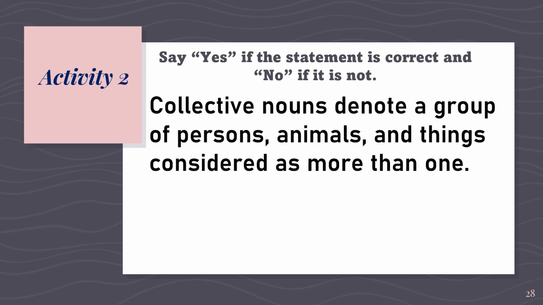Okay, so the answer of course is no. Collective nouns denote a group of persons, animals, and things considered as one. That is why when you use collective nouns as your subjects in your sentences, you must use singular verbs.